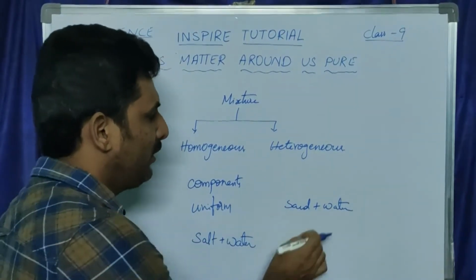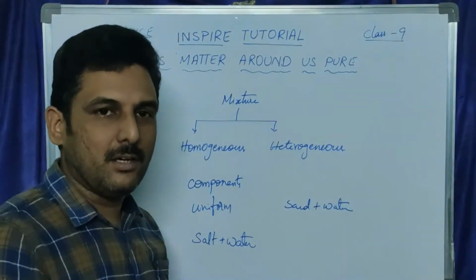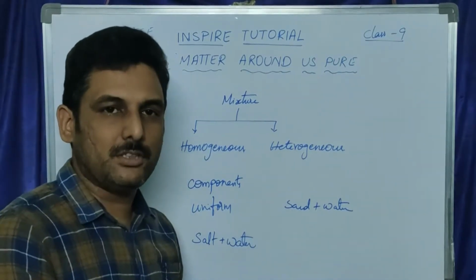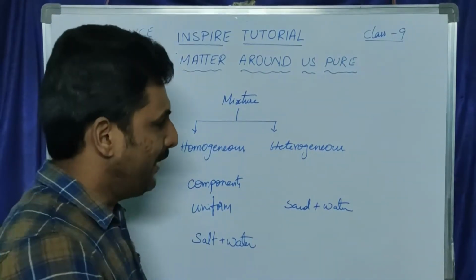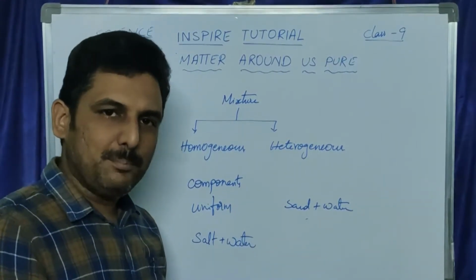When you keep it undisturbed, the sand particles will settle down. There you can see the sand particles are not distributed uniformly. Hence, that is an example of a heterogeneous mixture.